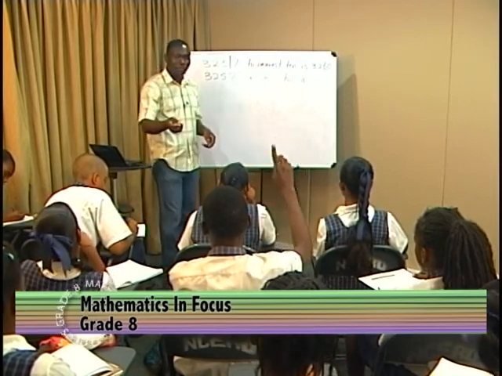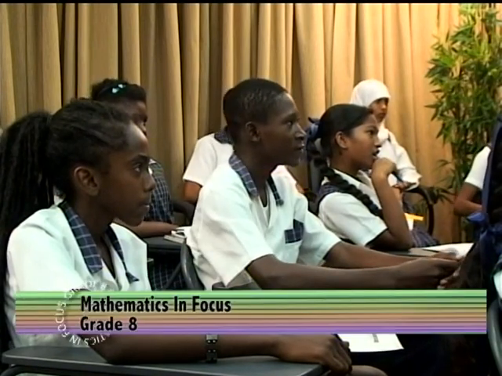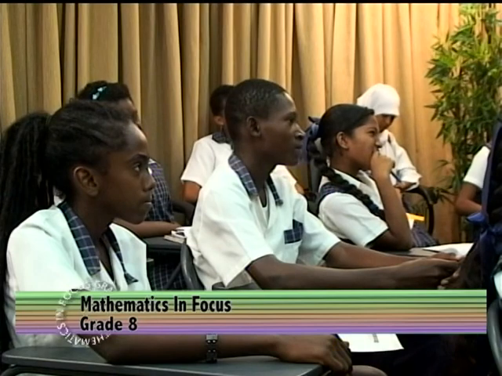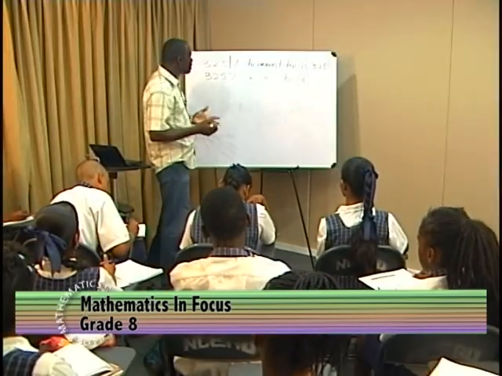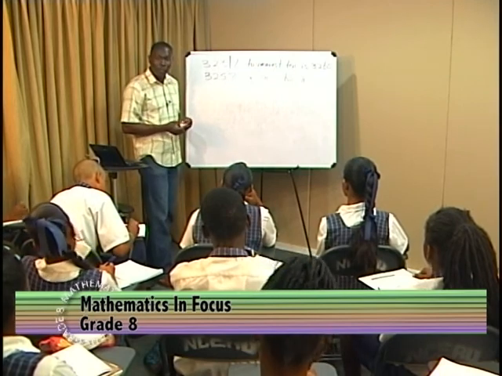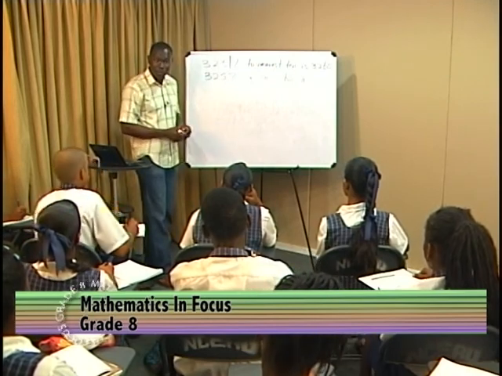Okay, you're going to answer again. 3,200. 3,200. Anybody agree with him? 3,200? All right, we have a few persons agreeing with him. But because I did not get everyone to agree, let us just confirm how we get 3,200 again.